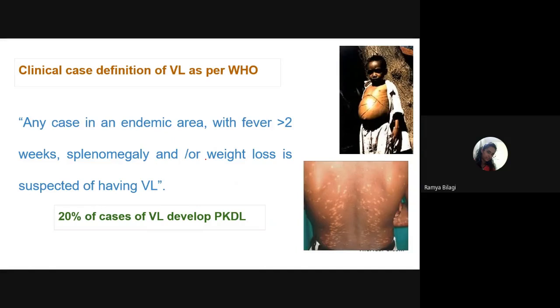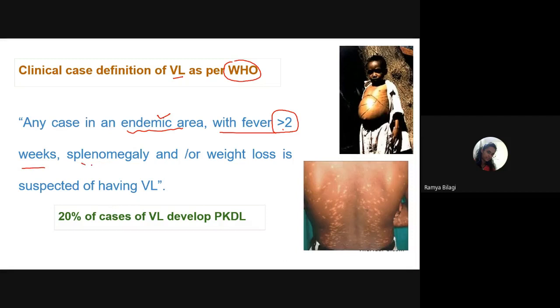Next. What is the case definition for visceral leishmaniasis as per the World Health Organization? For example, if you are working in an endemic area and you want to diagnose or confirm whether it is a case of visceral leishmaniasis or not, what is the definition for that? The person should be from the endemic area. That is the reason why I am always stressing that Bihar is endemic, Uttar Pradesh is endemic, Assam is endemic, because if you know it is an endemic area for leishmaniasis, then your chances to confirm the diagnosis will be very high. So any case coming from the endemic area with a fever of more than